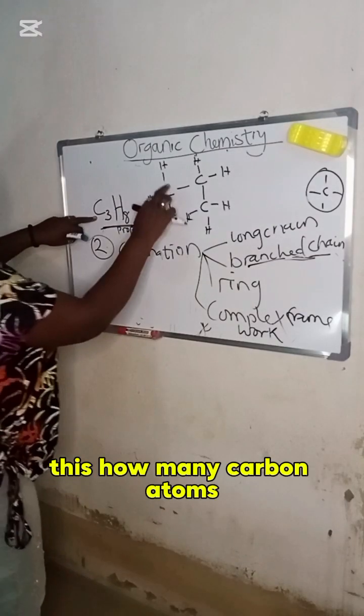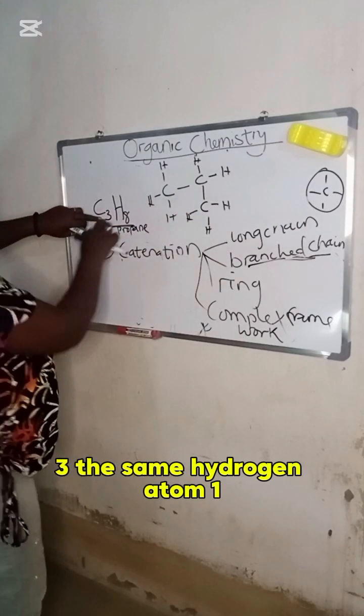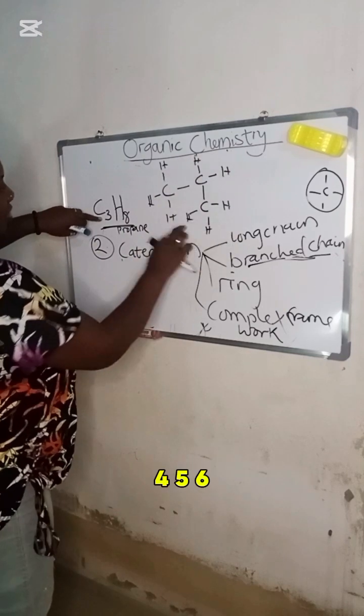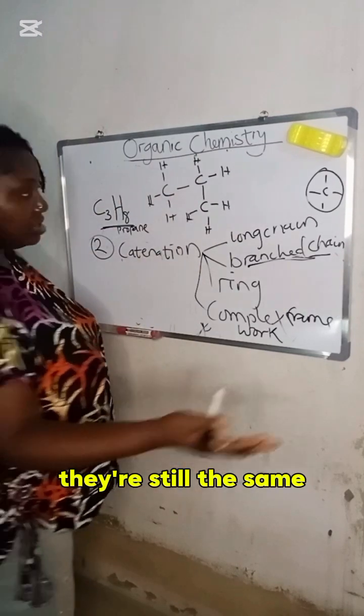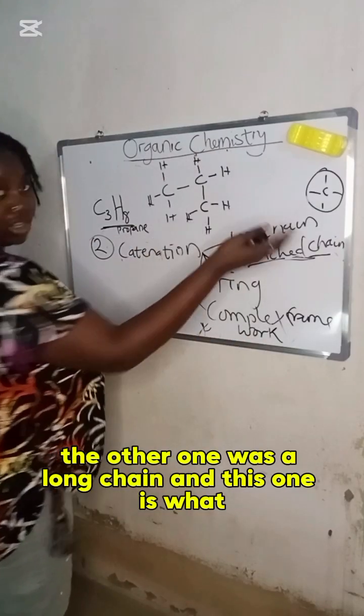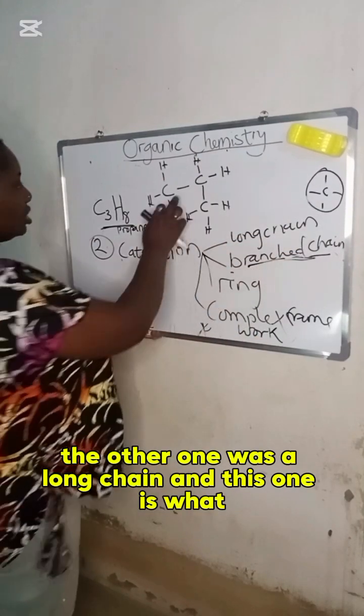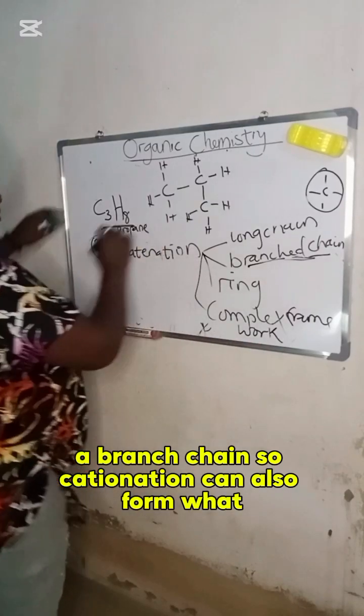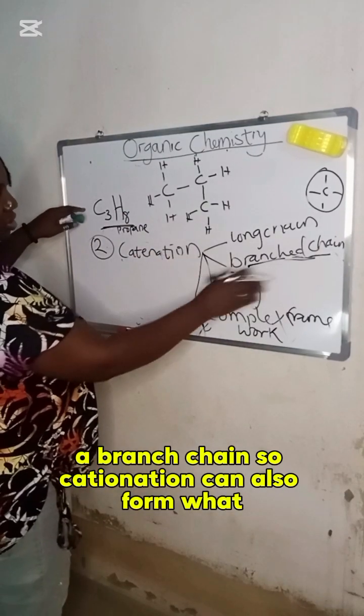This is how many carbon atoms? 1, 2, 3. The same. Hydrogen atoms: 1, 2, 3, 4, 5, 6, 7, 8. They're still the same. It's just that the representation is different. The other one was a long chain, and this one is a branch chain. So catenation can also form a branch chain.